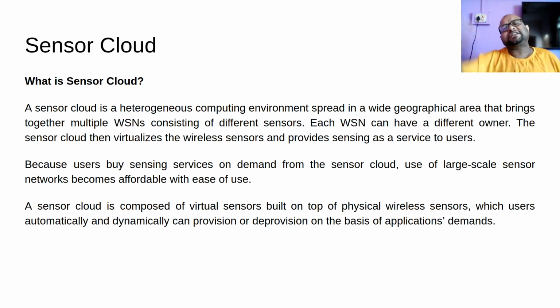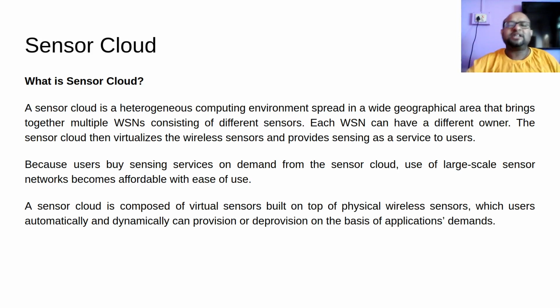Once this cyclone moves over to North Bangladesh, for example, the sensors that were allocated from South Bangladesh need to be deprovisioned, and now sensors from North Bangladesh need to be provisioned to me. Later on, if it moves to Assam, say Borpeta, then the sensors in North Bangladesh need to be deprovisioned, and sensors from Borpeta need to be provisioned to me.